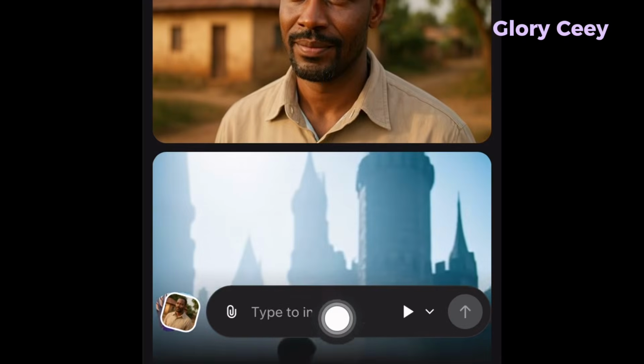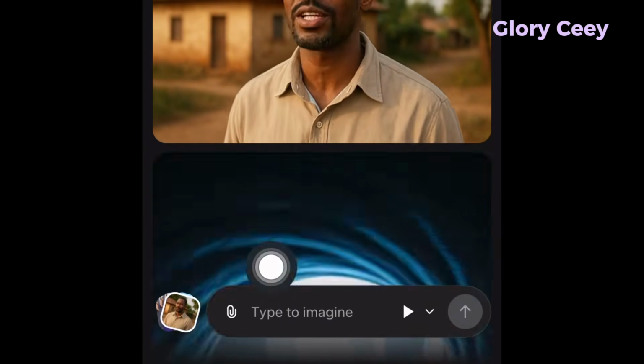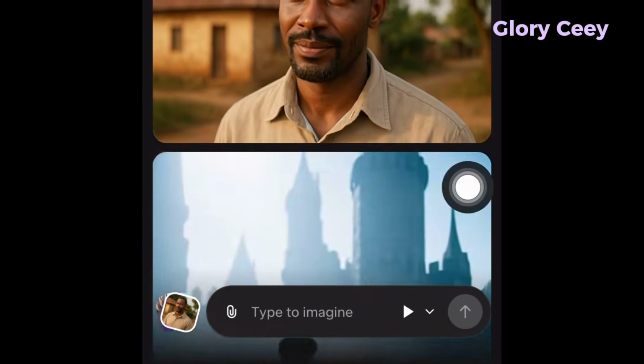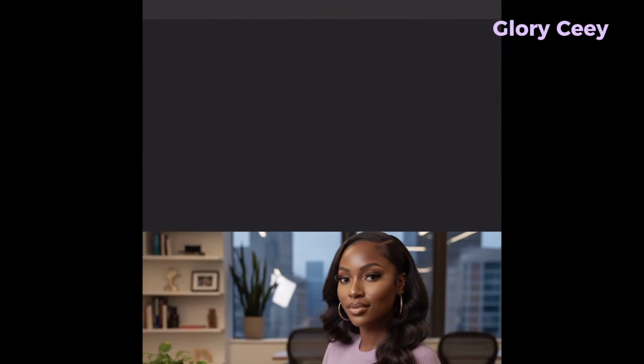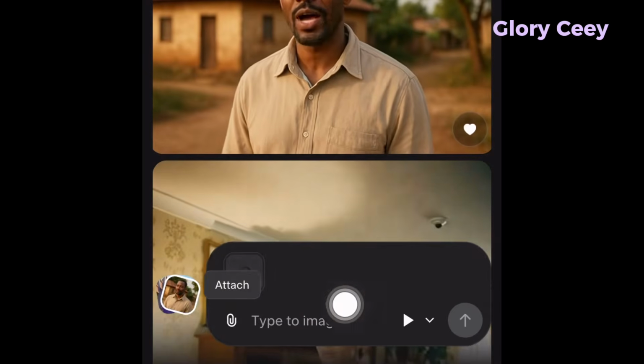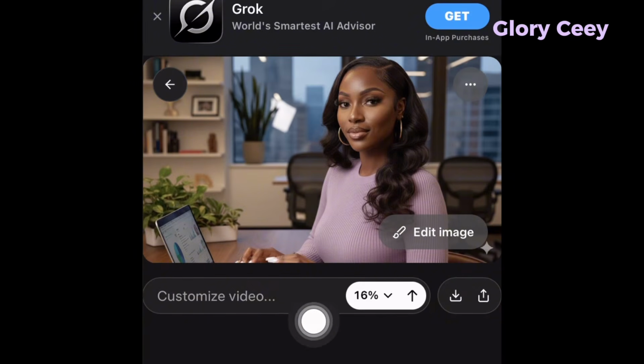Come here again to where I have Type to Imagine and tap on this to bring in the woman I want to use. I'm going to use this particular lady, okay? And then you just tap on Done. Now if you look down here, you can see it's already attaching. Now this is it right here, it's already customizing the video.